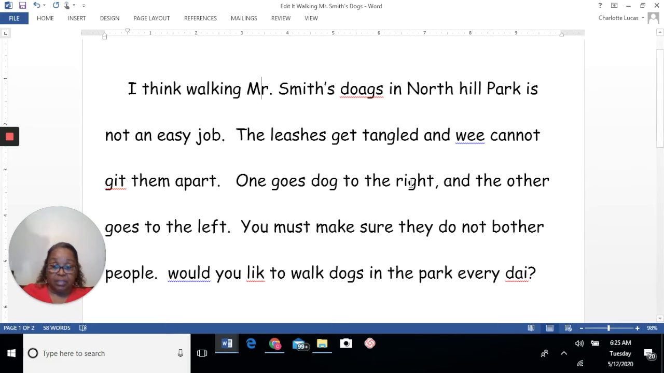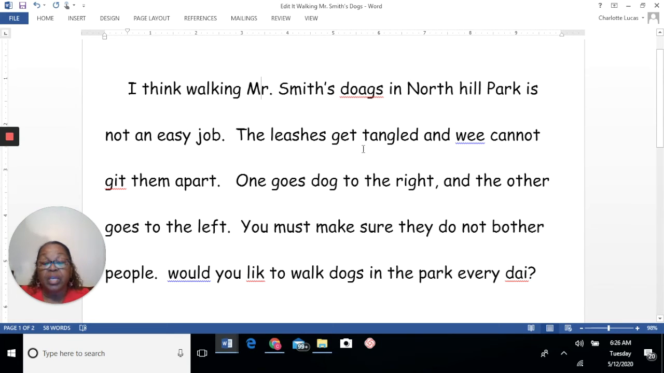What about places? Are all of the places in here taken care of? Let's see. I think walking Mr. Smith's dogs in North Hill Park. That's a place, isn't it? And it's the name of the place. It didn't say in the park. This writer gave me the name of that park. So if it's the name of a place, then I must capitalize.